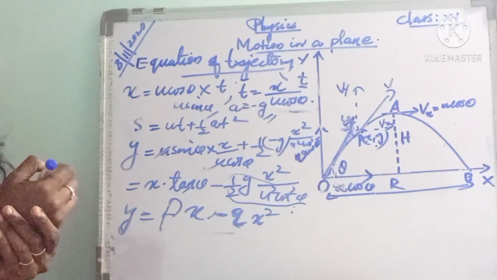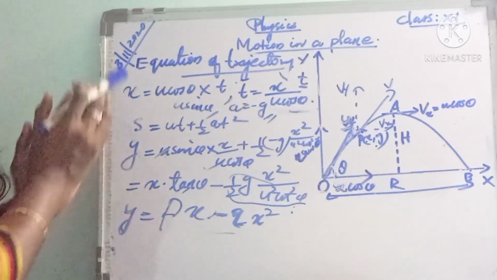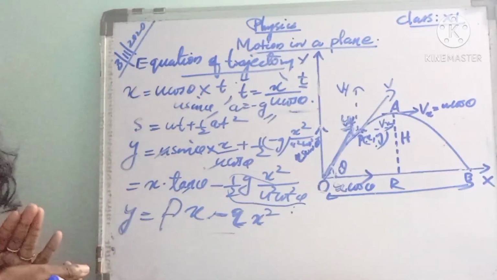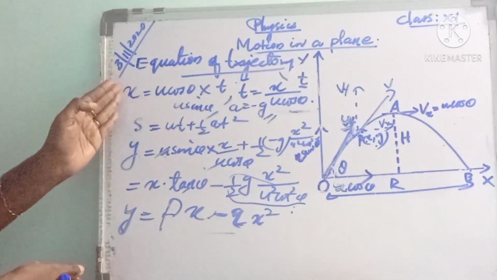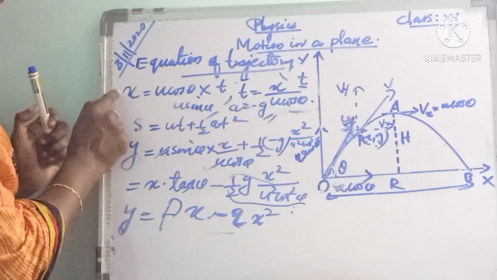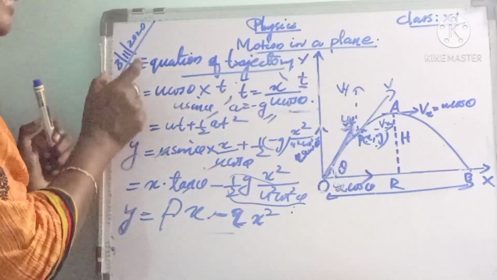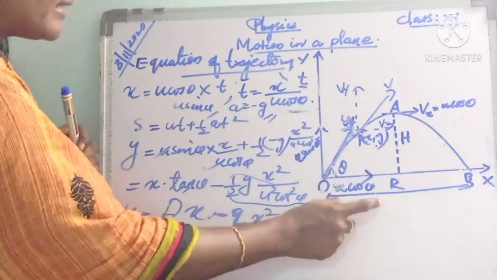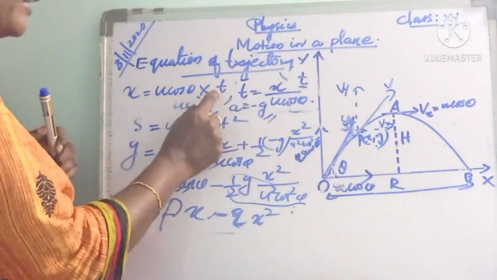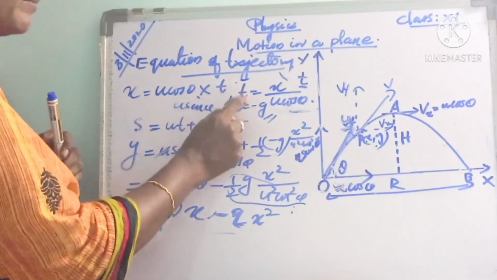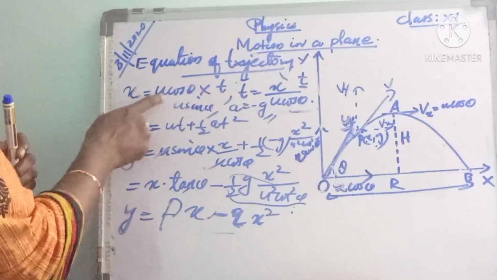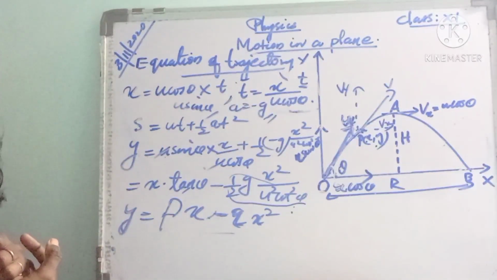Next we have to find the horizontal distance covered by the body and also the vertical distance covered by the object. The horizontal distance is taken as x, that is equal to horizontal velocity into time. Here the horizontal velocity is u cos theta. So x equals u cos theta into time t. From this, time t can be written as x by u cos theta.